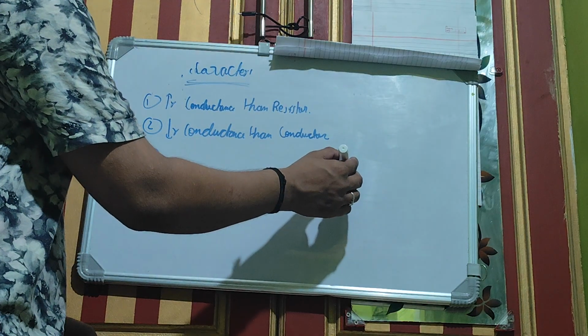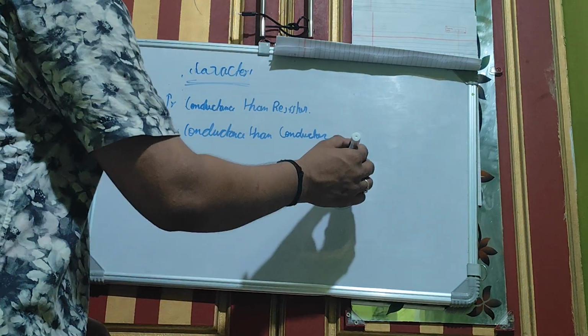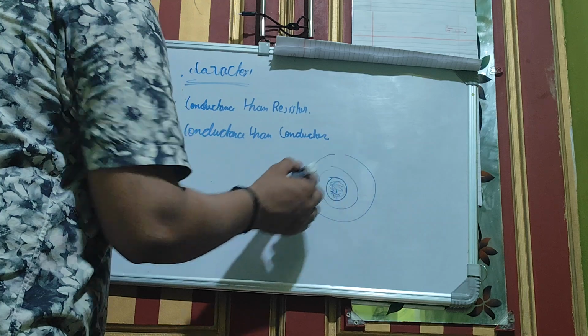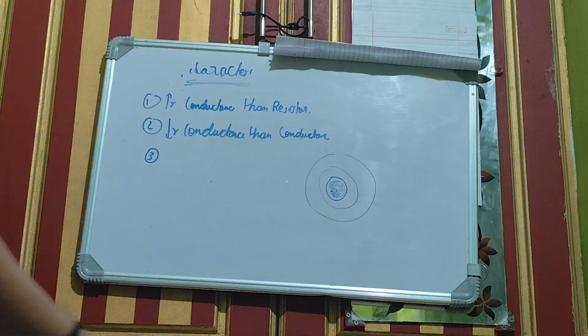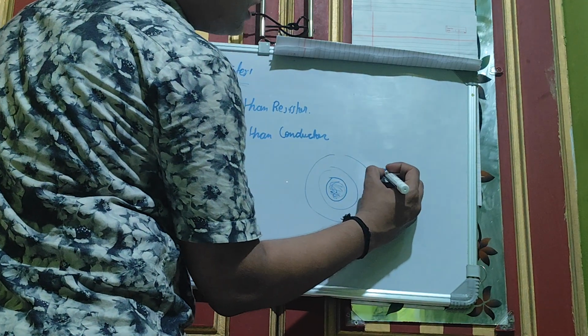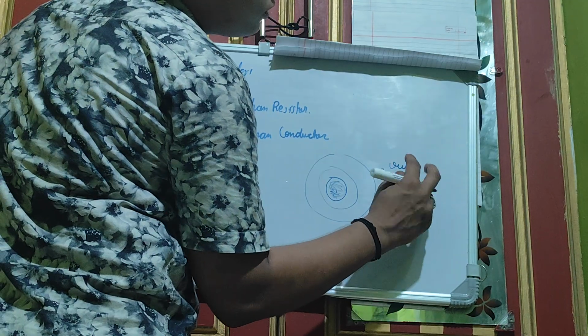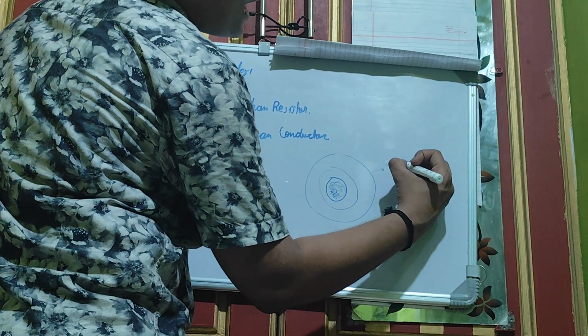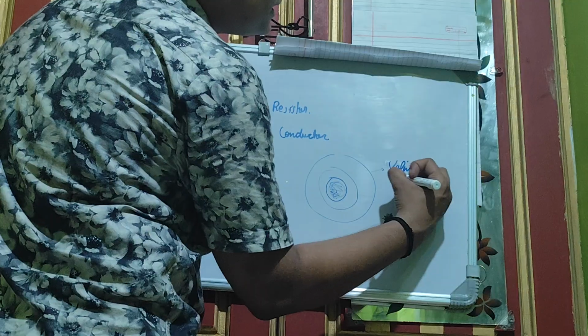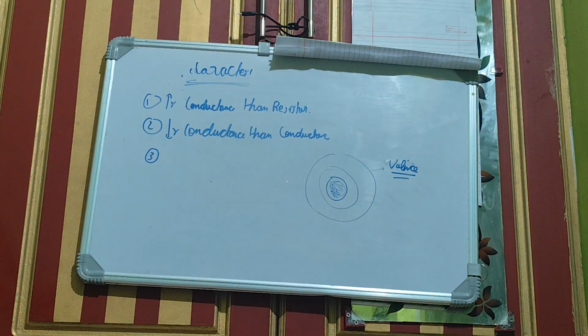If I am drawing orbitals, and this is the outermost shell, this outermost shell is called the valence shell.